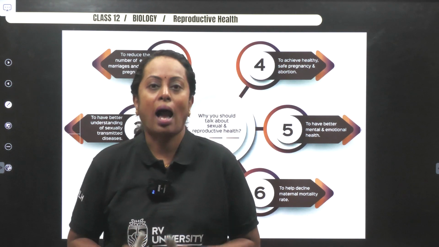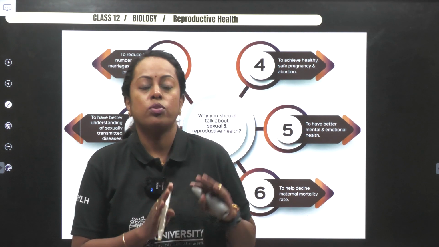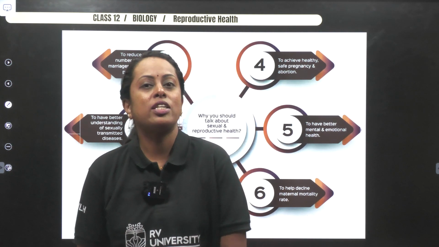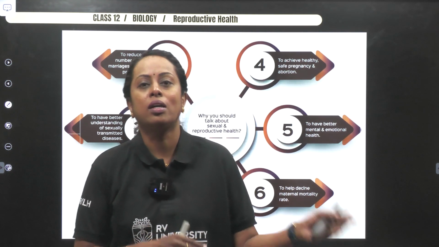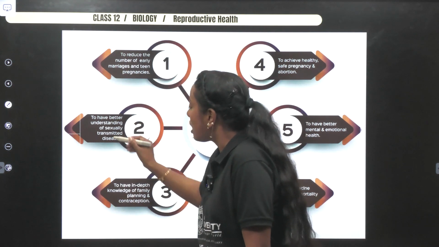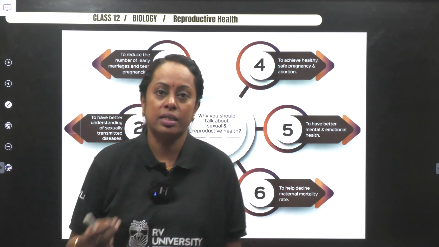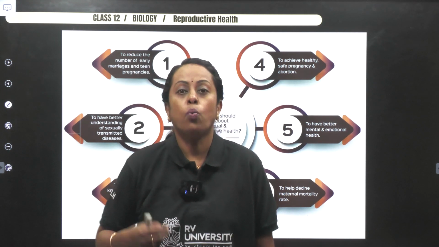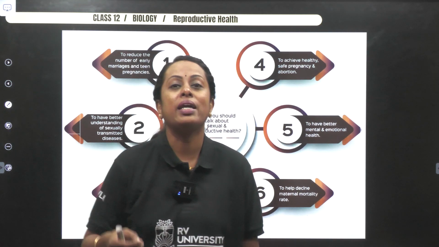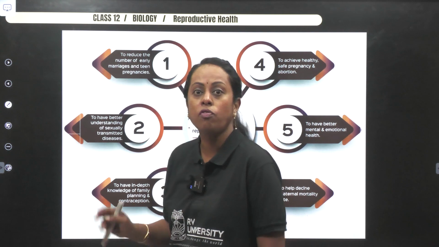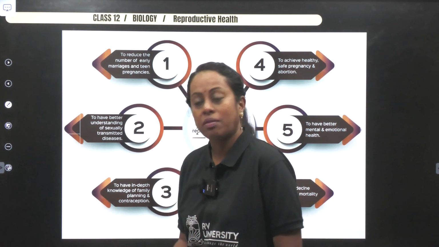We have put certain acts in place to avoid child marriage, and the marriageable age is 18 for girls and 21 for boys. Next, better understanding of sexually transmitted diseases: what are the different types of disease, how can we cure them, when do we have to consult, and what medication can be given. All of this plays a very important role in maintaining reproductive health.